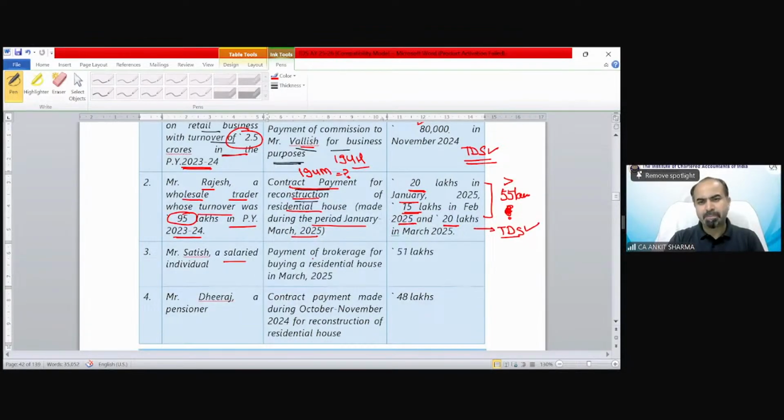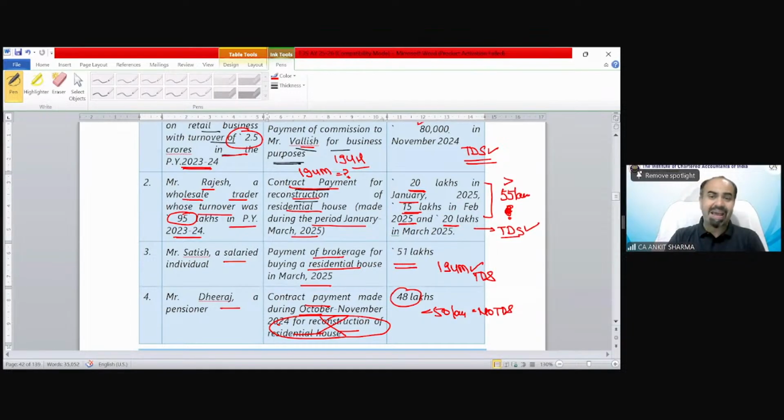Satish, a salaried person, payment of brokerage for buying a residential house, March 2025, 51 lakh. Because it is exceeding 50 lakh, 194M is applicable, TDS would be deducted. Dheeraj, contract payment made during October, November, reconstruction of residential house, does not make a difference. Whether residential or commercial does not make a difference under section 194M. But because the payment is less than 50 lakh, not the turnover, in this case, no TDS. Suppose if this is 58 lakh, then yes, TDS would be applicable in this case.